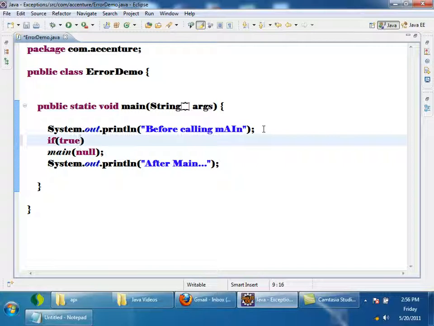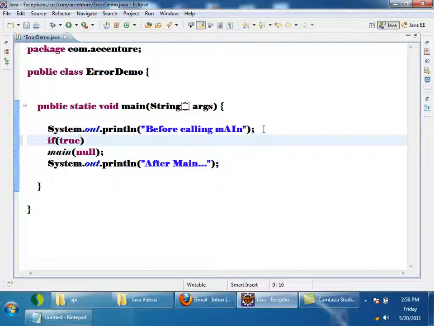But if an exception happens, I can handle it. I can keep it in a try-catch block. Error, can I handle it? Yes, of course I can keep it in a try-catch block. But even if I handle it, there is no use because the stack is anyway overflown. Again after some time it will overflow. Even though we handle errors, it will not be of any use. So we say errors cannot be handled, exceptions can be handled. Errors are due to the environment in which our program is running.